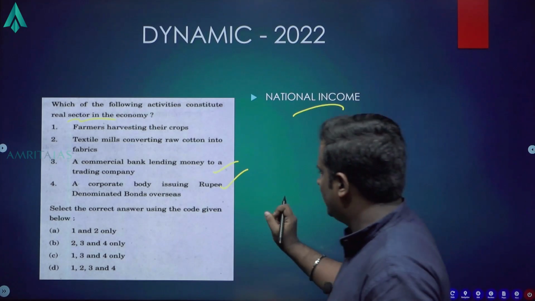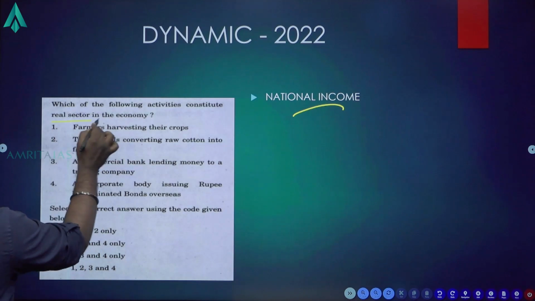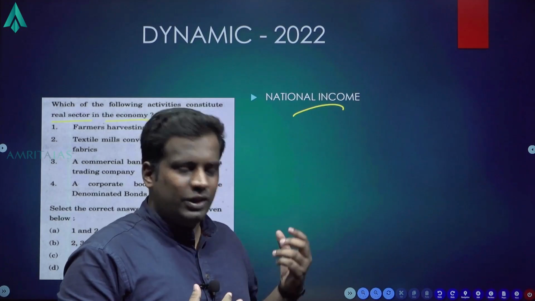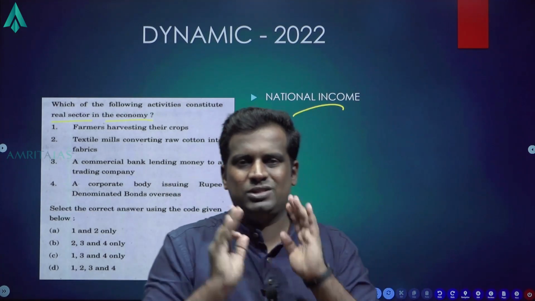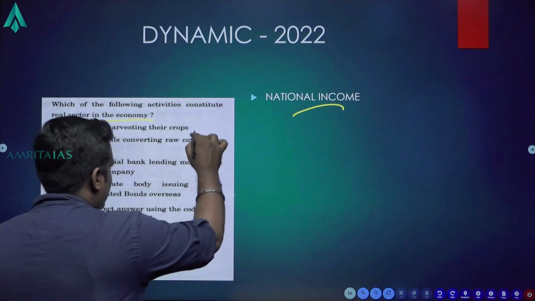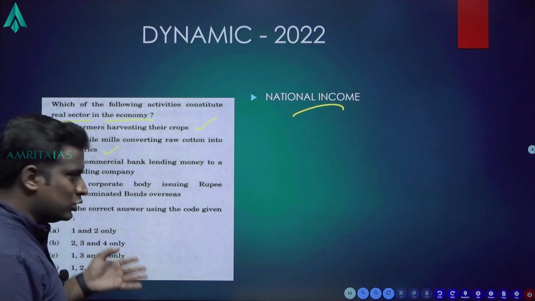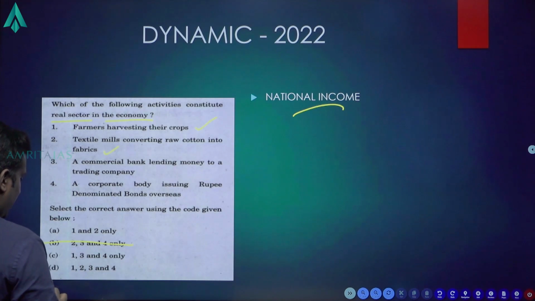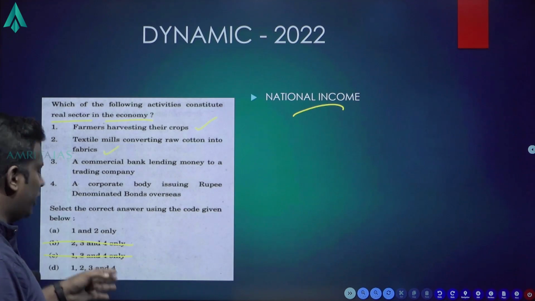I will explain this so that it's easier. Which of the following activities constitute real sector in the economy? That is, how many of these agencies are contributing to the economy directly? Real sector means directly contributing to the economy. Farmers harvesting their crops, yes, primary sector. Textile mills converting raw cotton into fabrics, yes, secondary sector. So 1 and 2 must be there. B has 2, 3, 4, I'll cut that off. C has 1, 3, 4, I'll cut that off. Now we are left with options with 1 and 2, and 3 and 4.